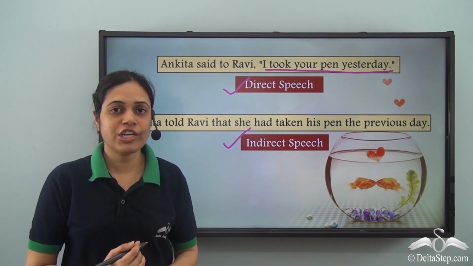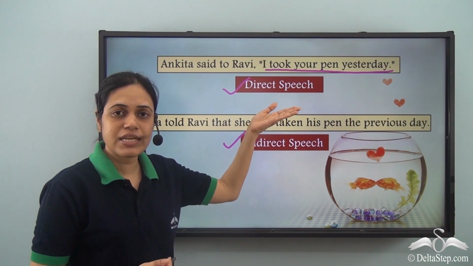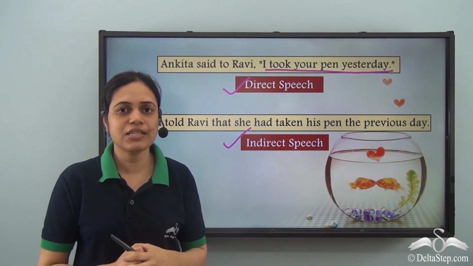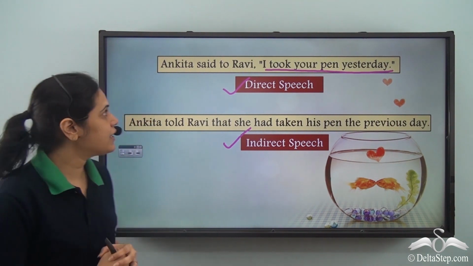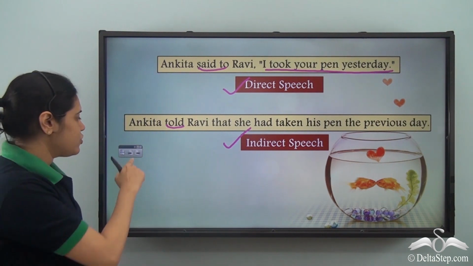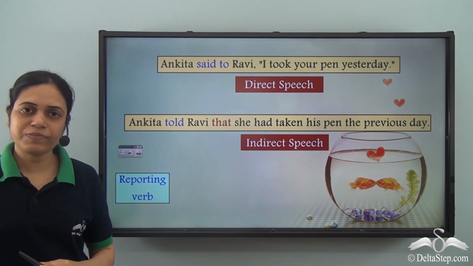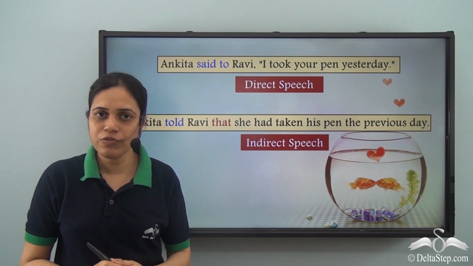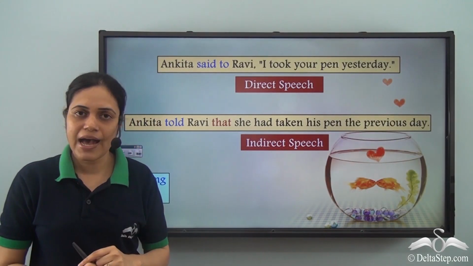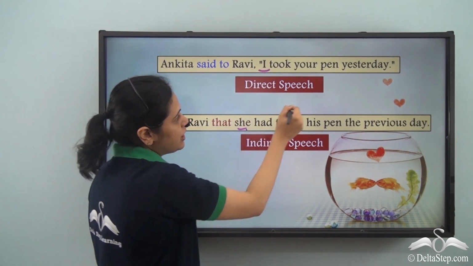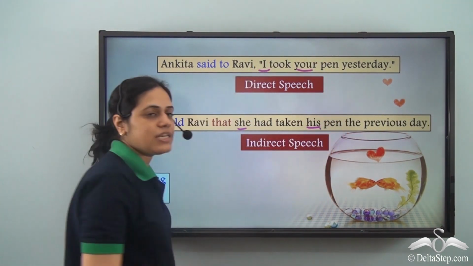Now, when we change a sentence or convert a sentence from direct speech to indirect speech, there are certain things which change, like said to becomes told. So, the reporting verb changes. Also, the inverted commas are removed and there is a that. Another thing, I becomes she, your becomes his.